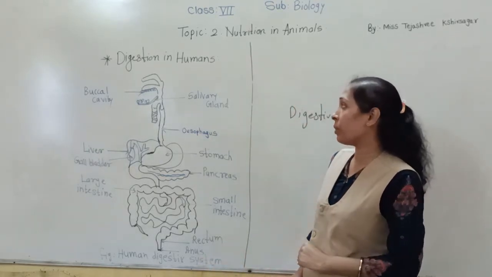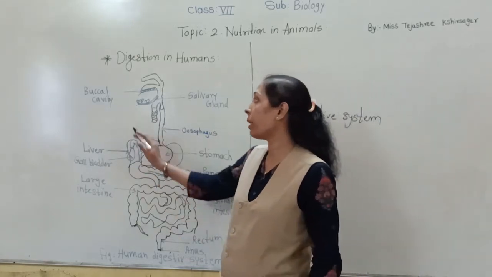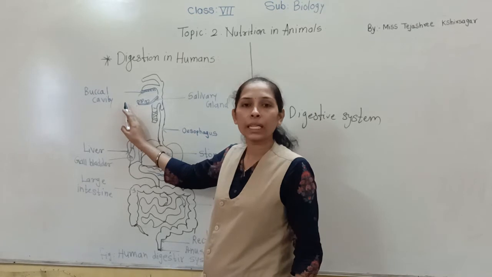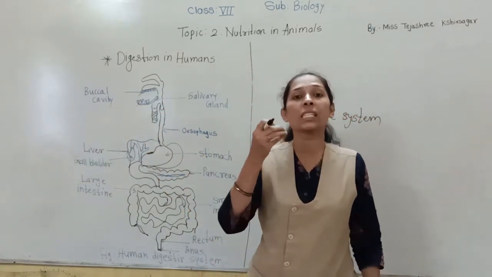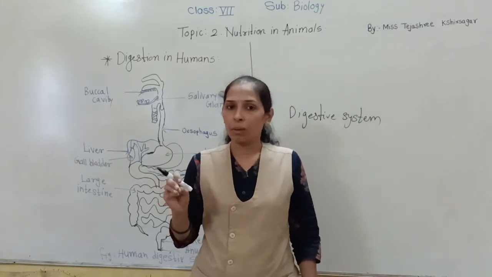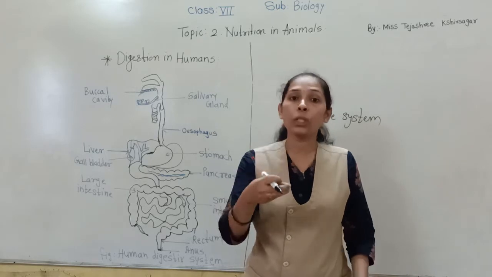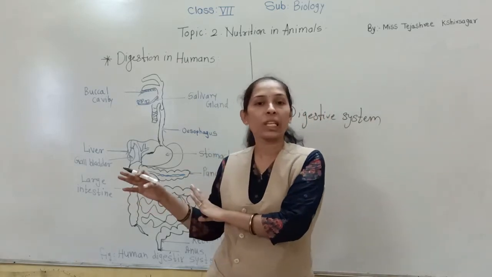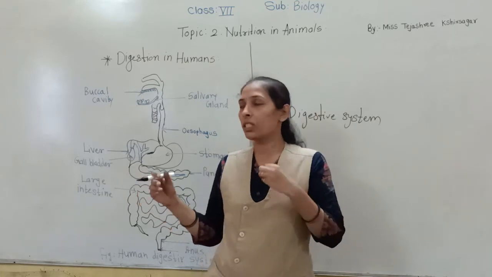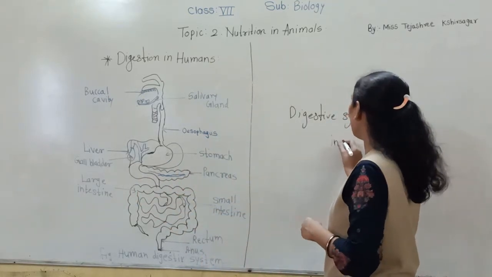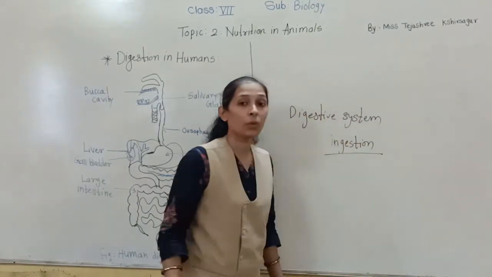First we are going to discuss the first part of the digestive system, that is called what? Mouth or the buccal cavity. As we know, the digestion process starts from the mouth. Why? Because whatever food material we are eating, we keep in our mouth, and from there the digestion process starts. The intake of the food, that process is called what? Ingestion. Ingestion means the intake of the food in our body.